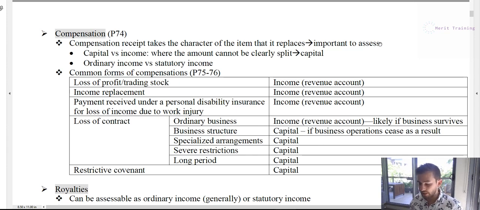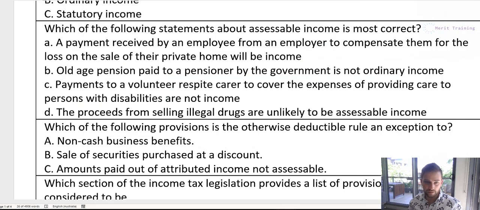In this example, the employer is giving money to compensate them for the loss of money on their private home. That loss should have been consideration, or an increased or amended cost base, right? So compensation in this case is most likely going to be capital. It may or may not be assessable. It might just form part of the cost base of the property in this case. So whilst it's possible, most likely it's going to be capital and therefore not necessarily income.